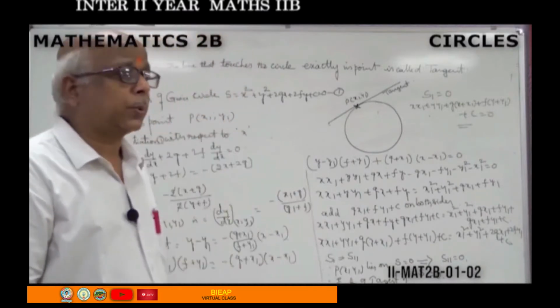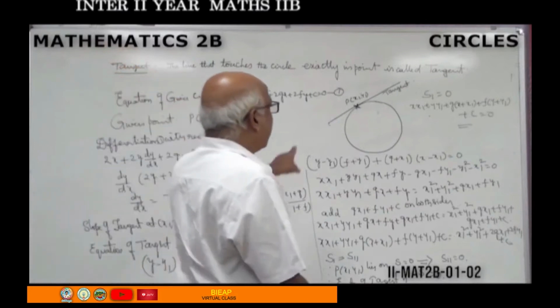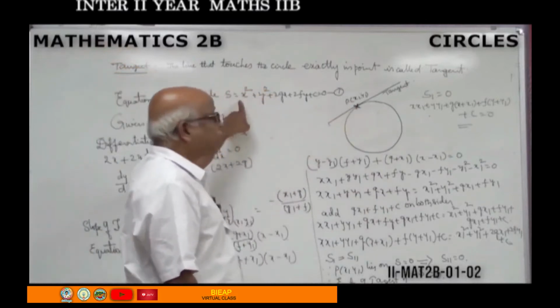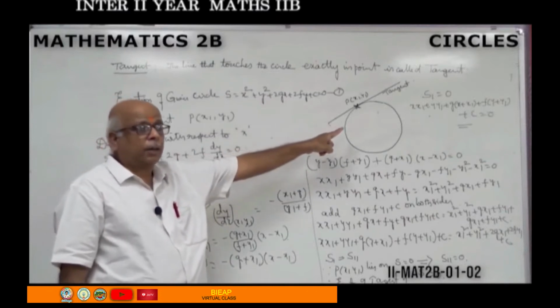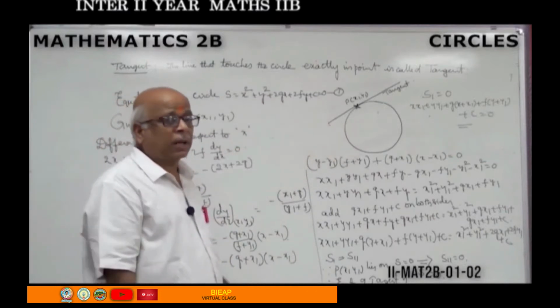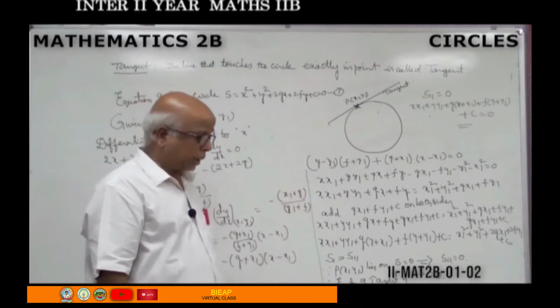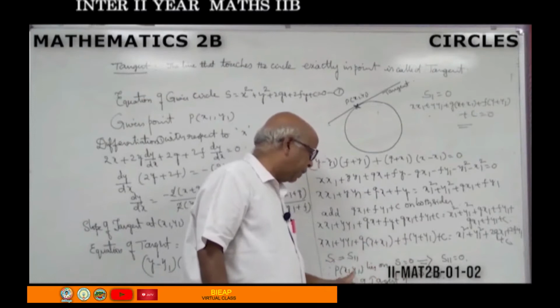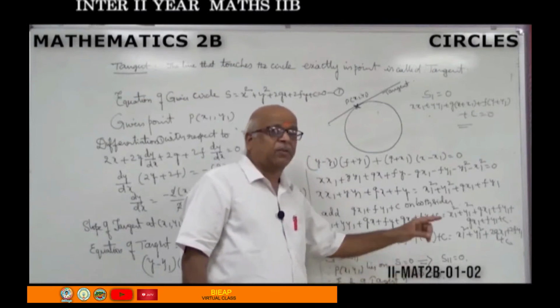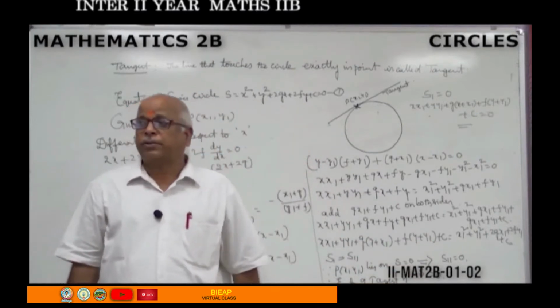Under what conditions can we apply this formula? When the circle equation is given to us and a point on the circle is given. Sir, where is the necessity of taking a point on the circle only? That's why I have explained here. Since P(x1, y1) lies on S equal to 0, then what does it mean?